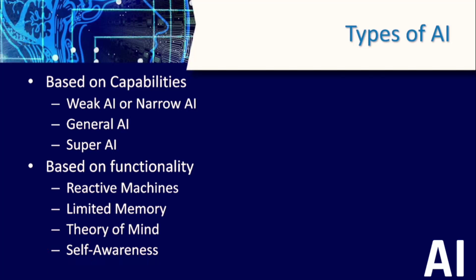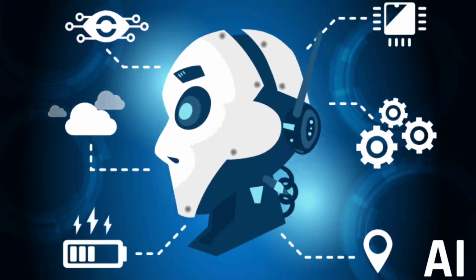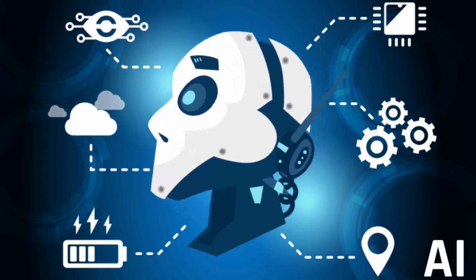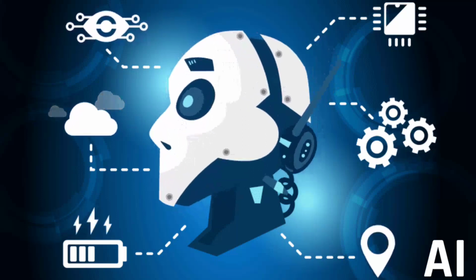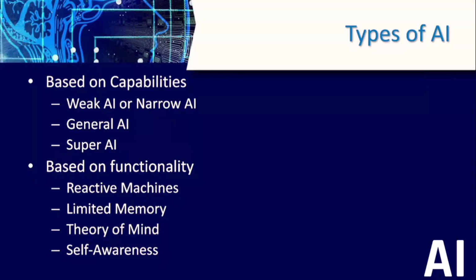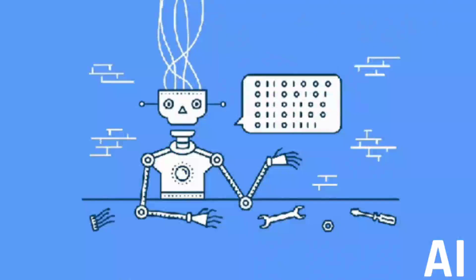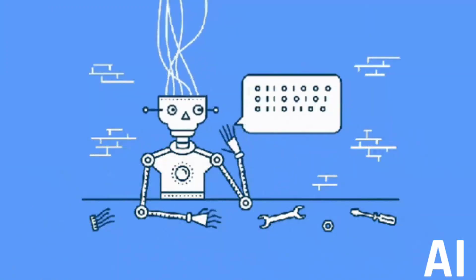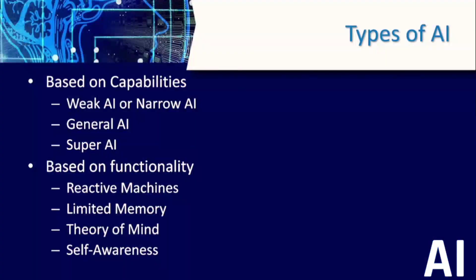Self-awareness is a kind of AI for the future. These machines will be super intelligent. They will have their own consciousness, their own sentiments, and their own self-awareness. We should be aware that they are also individuals, human or not. These machines will be smarter than human minds, since machines perform millions and billions of calculations per second. If these machines are dedicated only to solving such problems, especially if focused on one single task, they would definitely exceed the human mind.